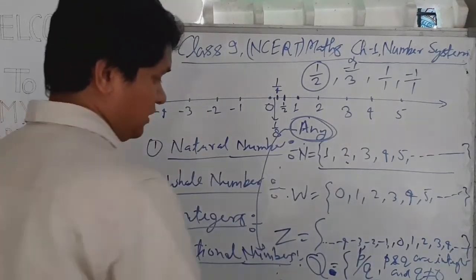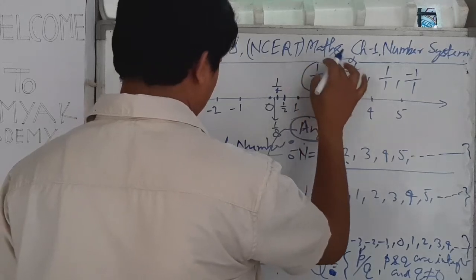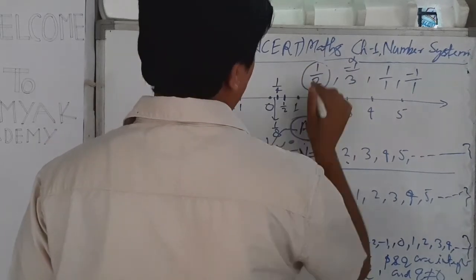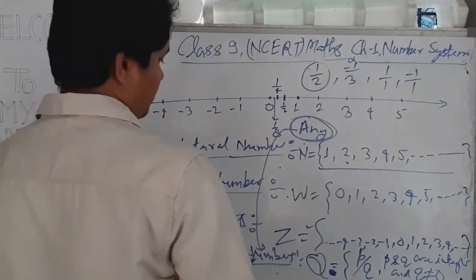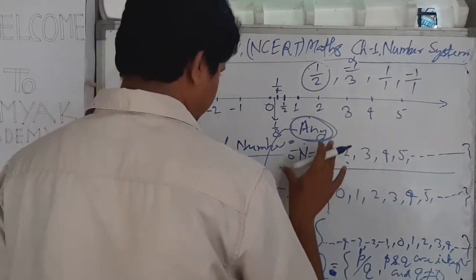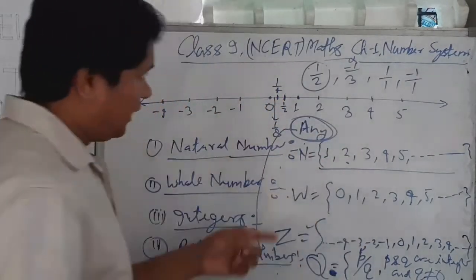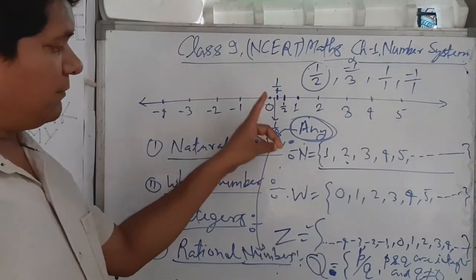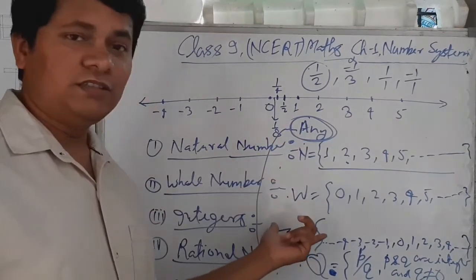Okay, because 1 by 2 is a rational number, but it is not an integer, not a whole number, not a natural number. Okay, these are the things about numbers and how we can differentiate between them.